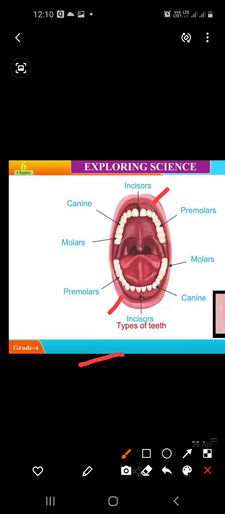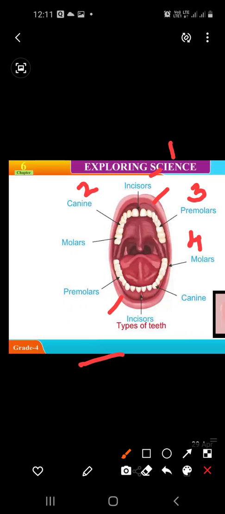In the middle part, there are incisors. Four types of teeth are there: incisor number 1, canine number 2, premolars number 3, and molars number 4.